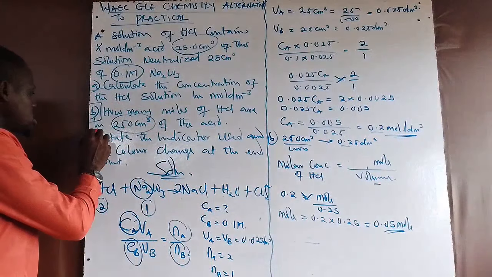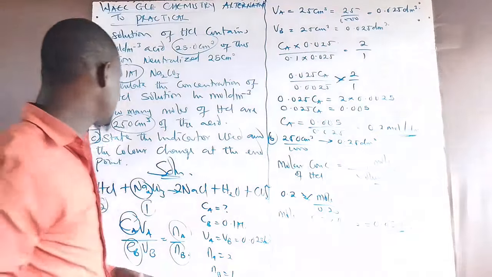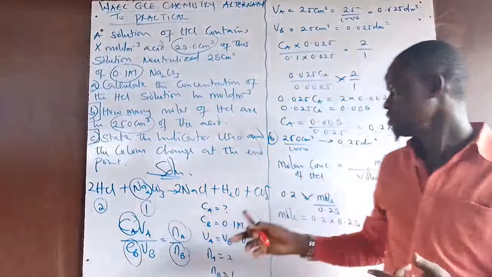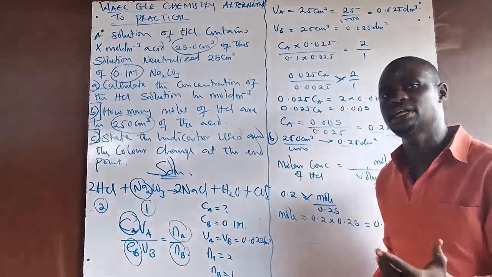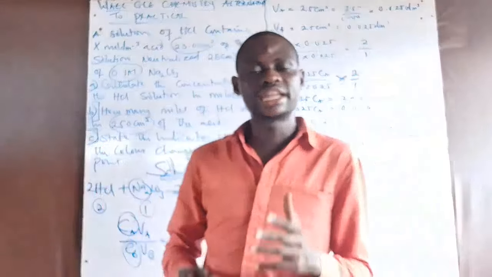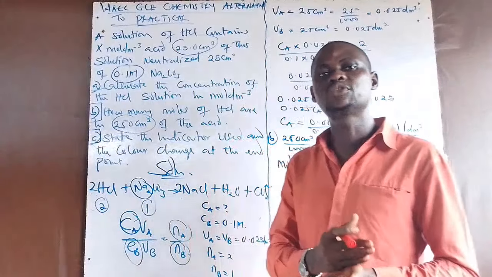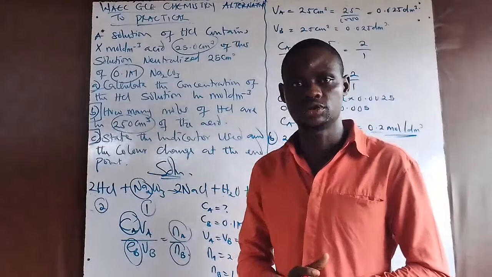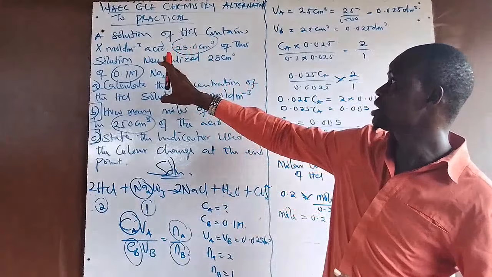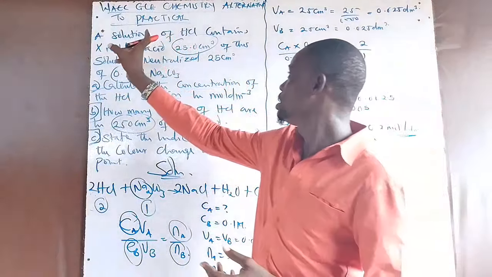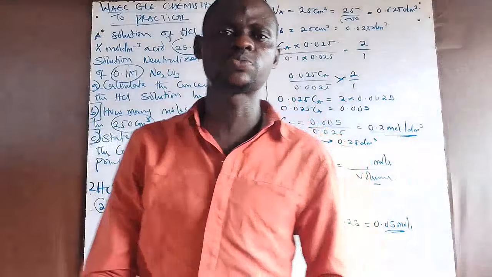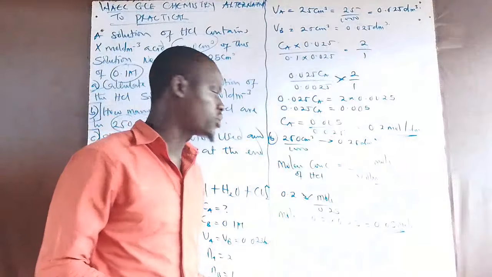Now, question C states: state the indicator used and the color change at the end point. This is another point that I need to take note of. In any experiment, we are going to be given different indicators. In this experiment, the neutralization of HCl and sodium trioxocarbonate, the indicator that is always used is methyl orange.